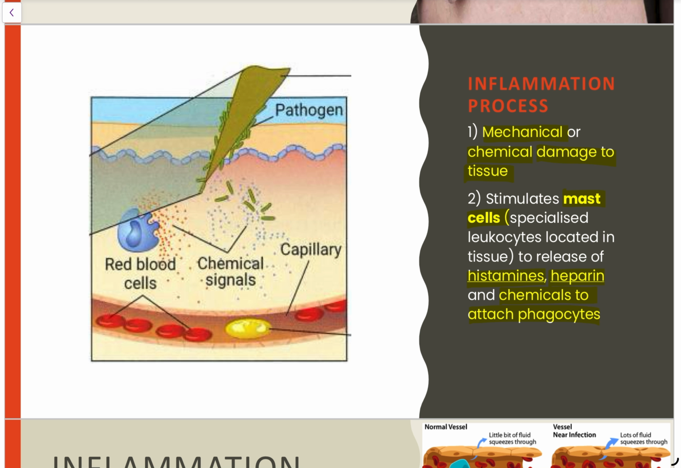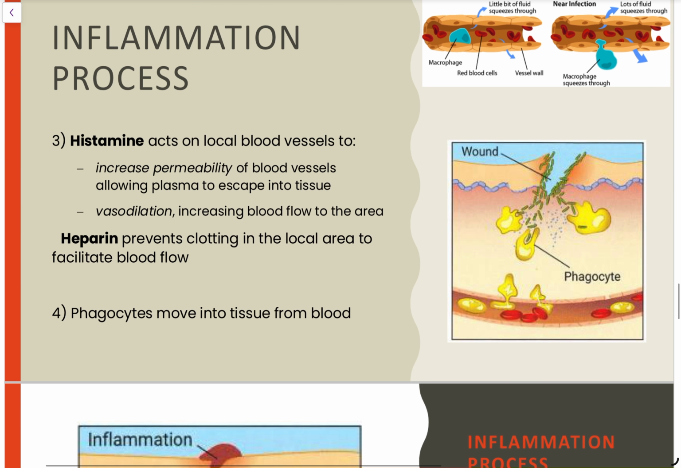So step one, damage occurs to the tissue, either mechanical or chemical, triggering mast cells, which are special kinds of white blood cells, to release histamine, heparin, and other chemicals that bind to phagocytes. The histamine is the really important bit for us. That's the one that we really care about. Heparin, it's good to mention, but it's not our key idea here. So histamine, what does it do? Two things. Number one, increase the permeability of blood vessels to allow more plasma to escape the tissue. And number two, vasodilation. We're going to increase the blood flow to the area.